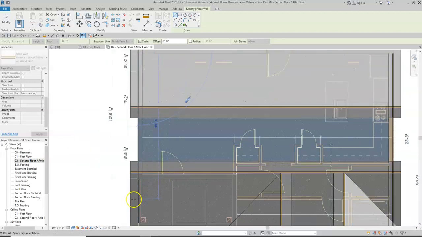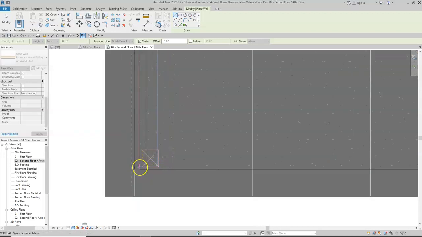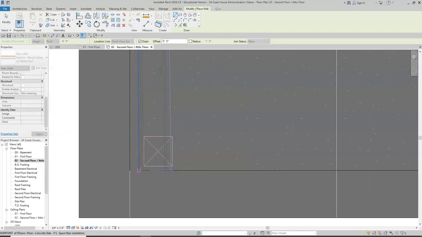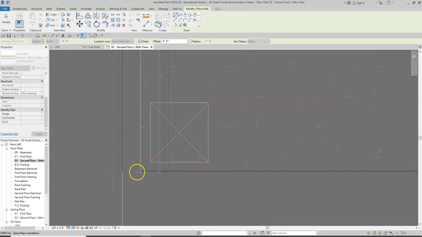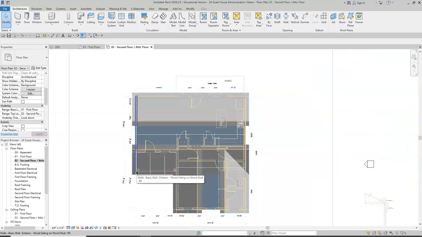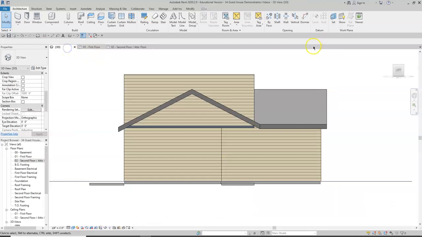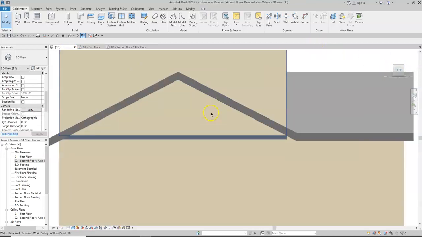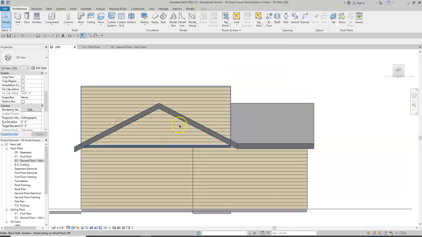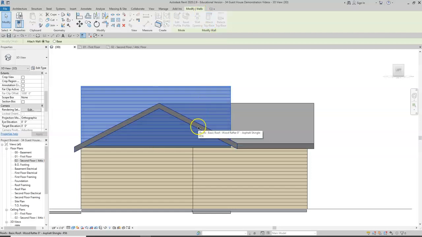We can zoom out, click and hold the mouse wheel to pan, as we learned before, and we will go all the way down to the edge of the porch. Alright, we have our wall in place, and now we will go back to the 3D view on the 2D left elevation, and you'll see the wall is here. So now we need to attach this wall to the roof. Same procedure, we click on the wall, attach, and then we can click on the roof.